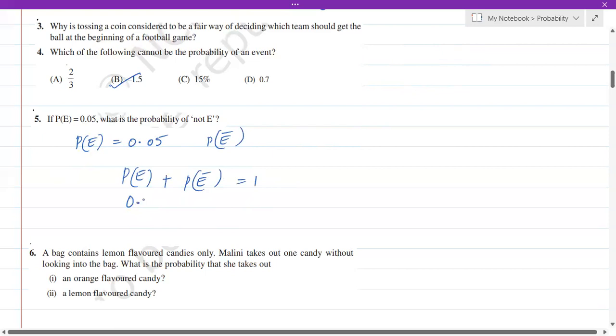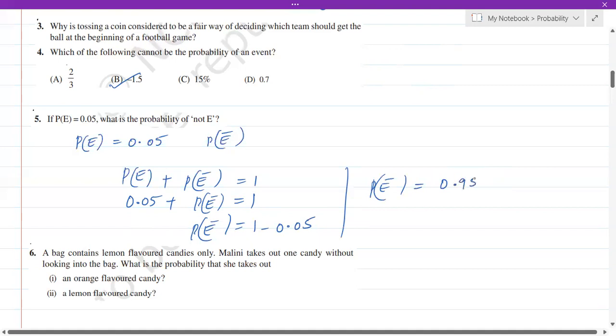So P of E is given as 0.05, plus P of E bar is required, that is equal to 1. Therefore, P of E bar will become 1 minus 0.05, which is 0.95. So that will be the answer.